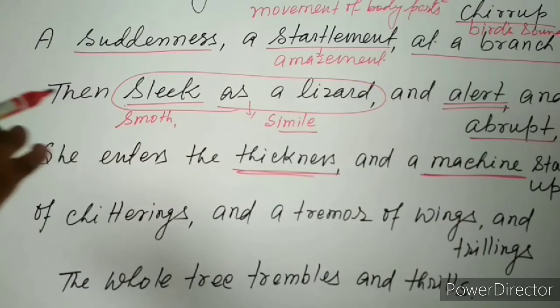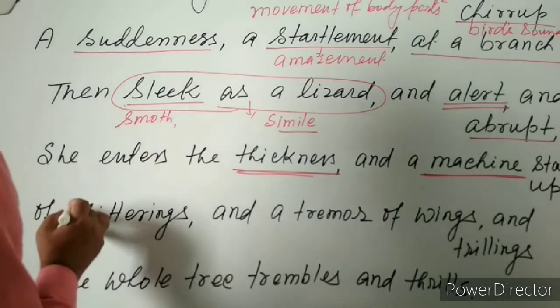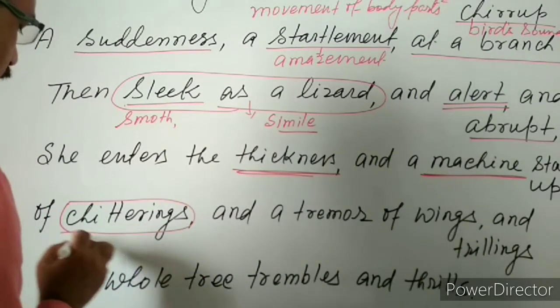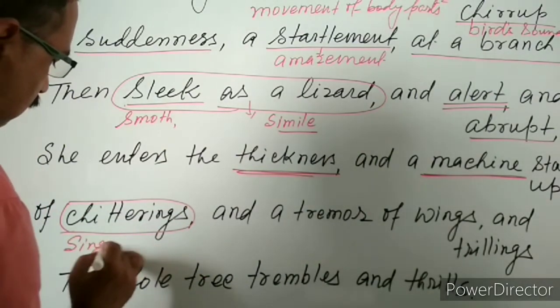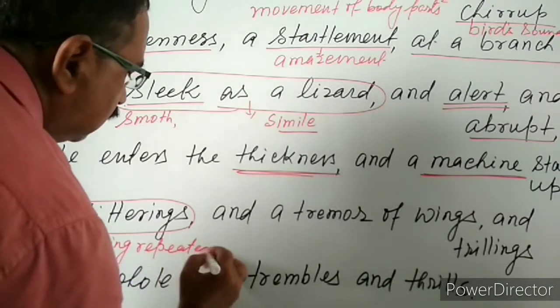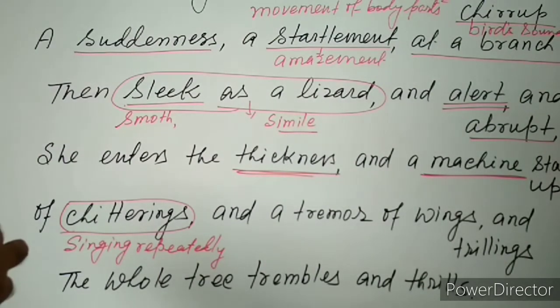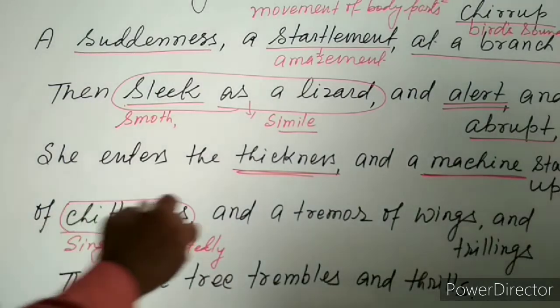So you will find that chittering is a word. Chittering means singing repeatedly. And another word is tremor. Tremor means shiver, you can say.